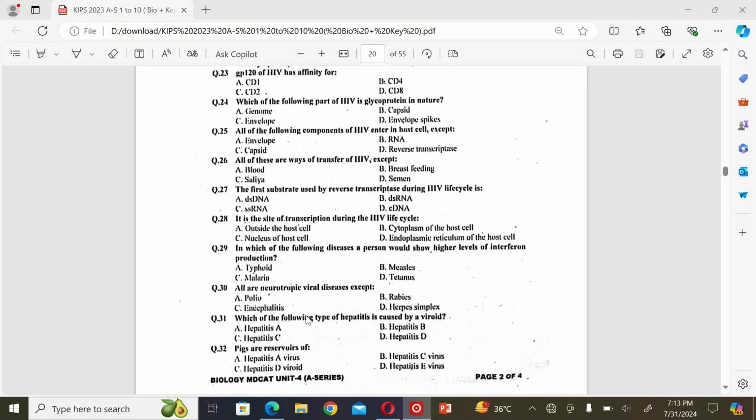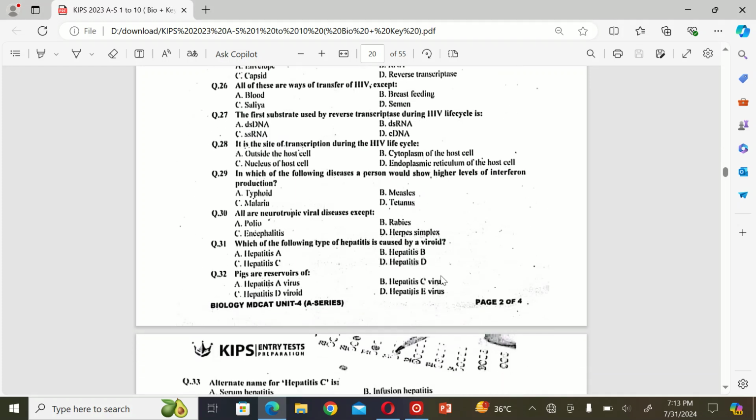The next MCQ: which of the following types of hepatitis is caused by a viroid? A. Hepatitis A, B. Hepatitis B, C. Hepatitis C, and D. Hepatitis D. So the correct option is hepatitis D. D is the correct option. The next MCQ: pigs are reservoirs of A. Hepatitis A virus, B. Hepatitis C virus, C. Hepatitis D virus, and D. Hepatitis E virus. So the correct option is D. Hepatitis E virus.